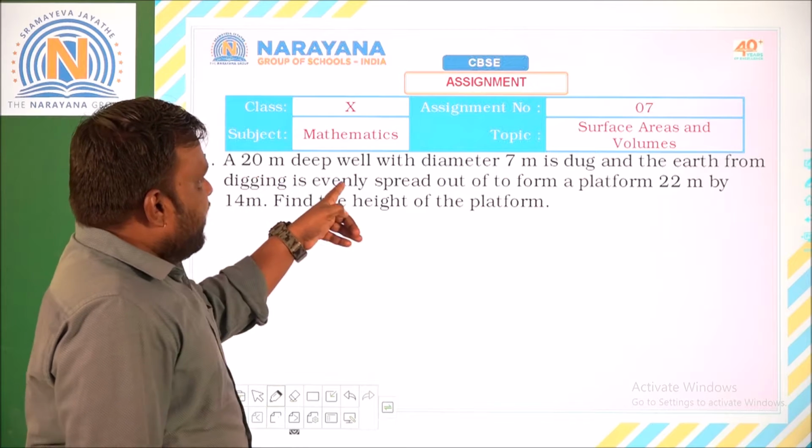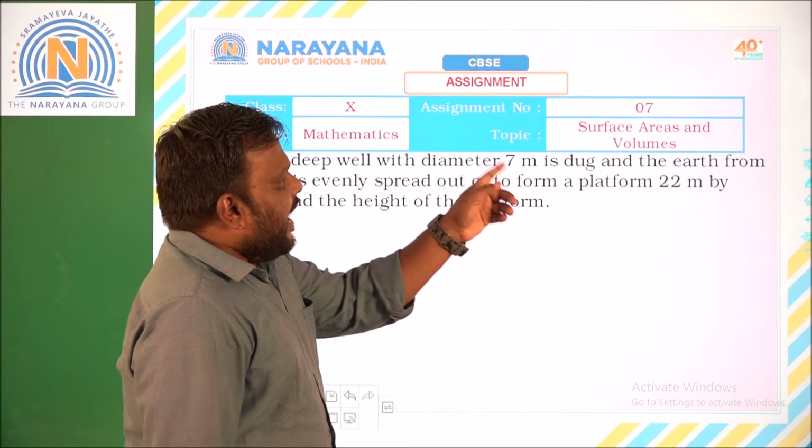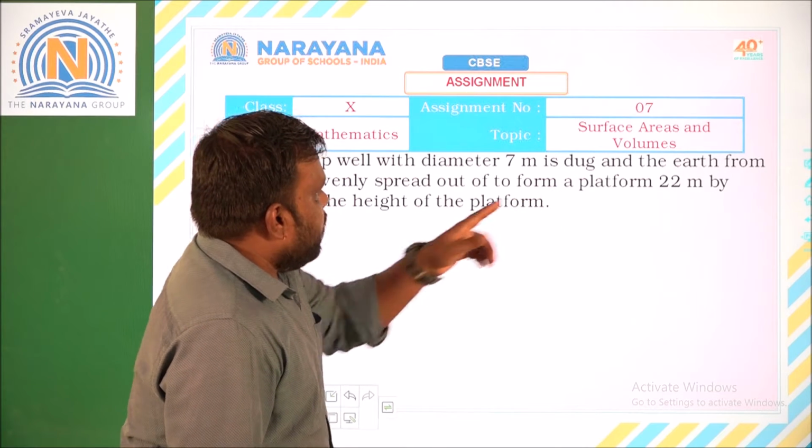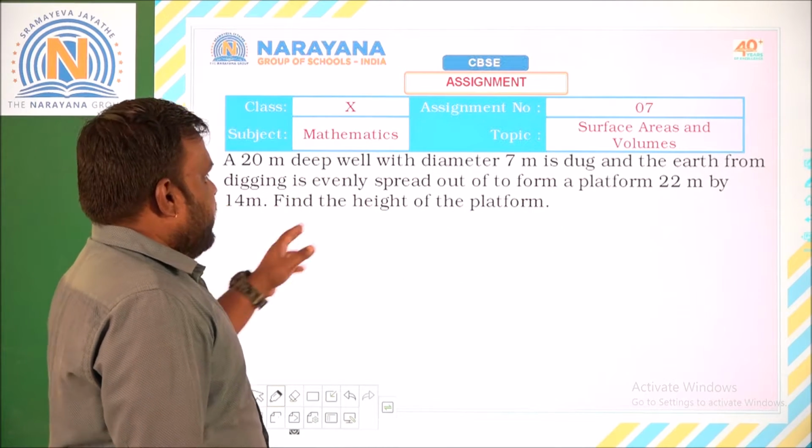A 20-meter deep well with diameter 7 meters is dug and earth from digging is evenly spread out to form a platform of 22 meters by 14 meters. Find the height of the platform.